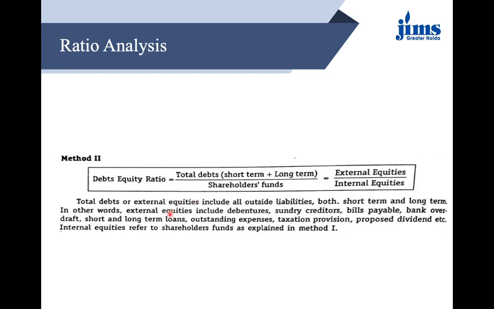And in external equities, you will have debentures, sundry creditors, bills payable, bank overdraft, short term and long term loans, outstanding expenses, taxation provision, proposed dividend, etc. So it is like that, now you have the short term liabilities also included in this. Internal equities is the same, that is shareholders' fund that we have studied in the previous formula.